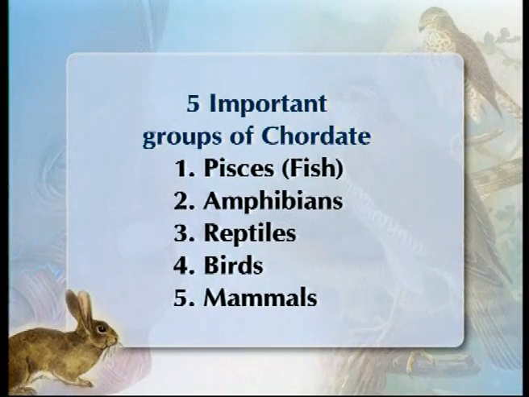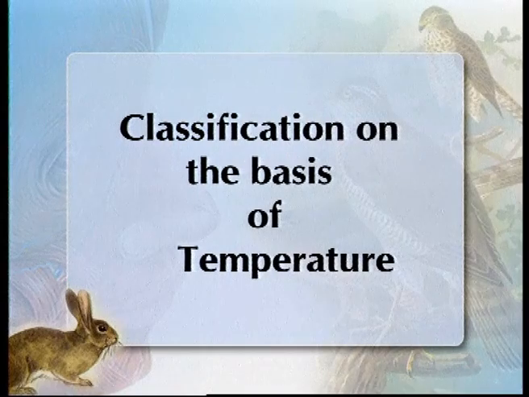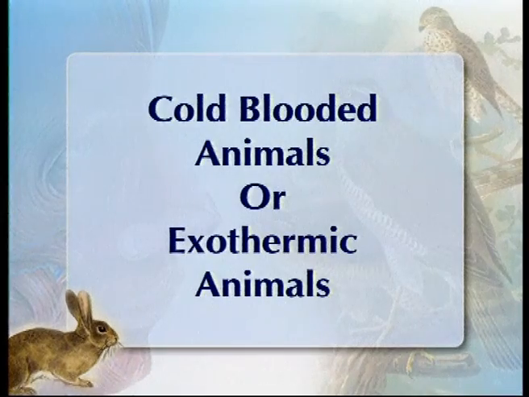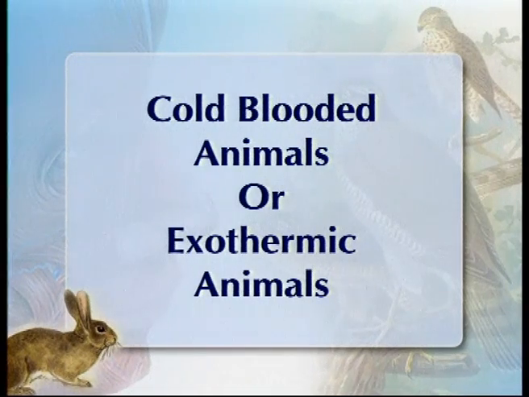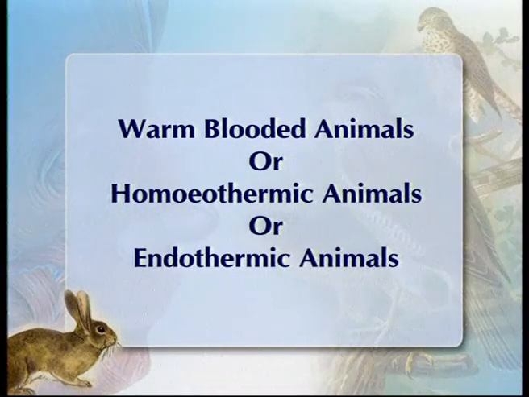I will teach you some comparative characters of all these 5 groups. Number 1, on the basis of temperature, we will divide these groups into 2 subgroups. One is called cold-blooded animals, also called poikilothermic or exothermic animals, and the second group is called warm-blooded animals, also called homeothermic or endothermic animals.